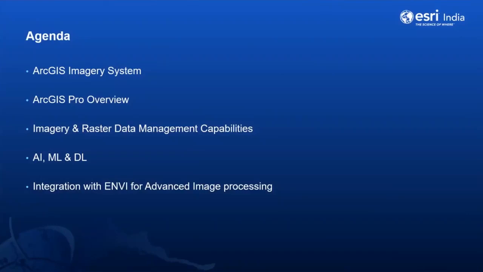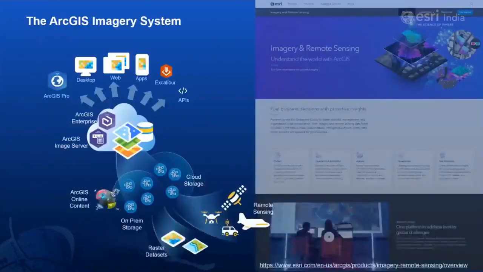And this will be followed by artificial intelligence, machine learning, and deep learning capabilities available in Pro, and the ability of ArcGIS Pro to integrate with advanced image processing software called ENVI from Harris. So this is what we have in store for you for today. Let us get into action.